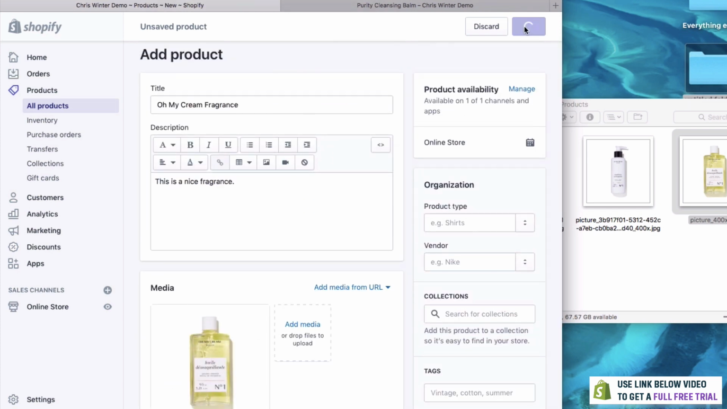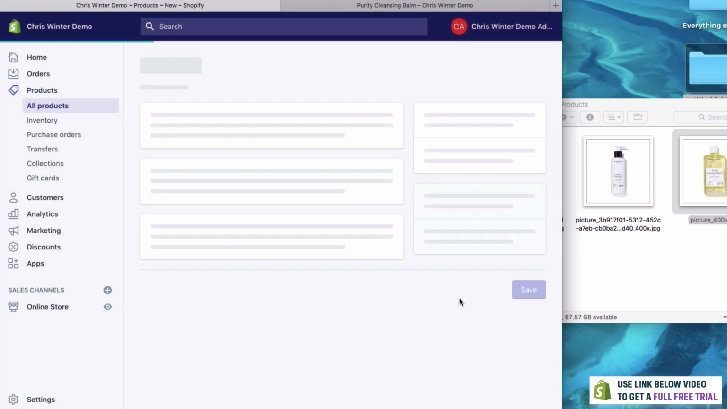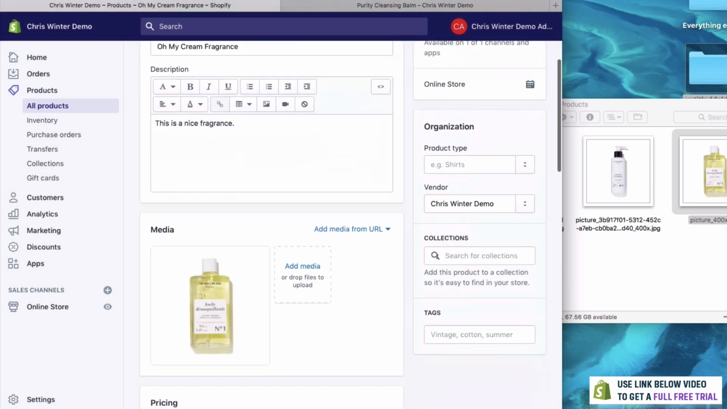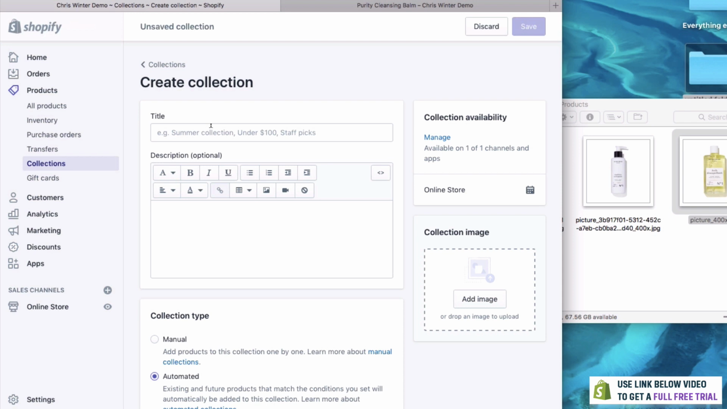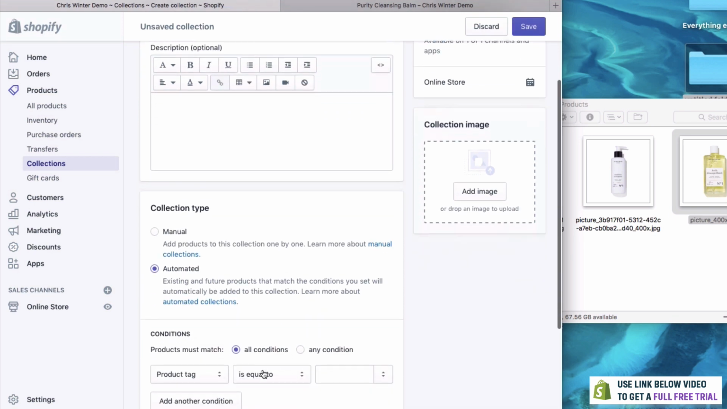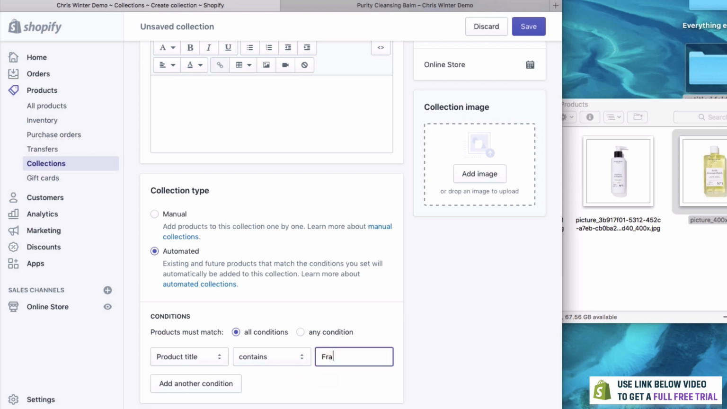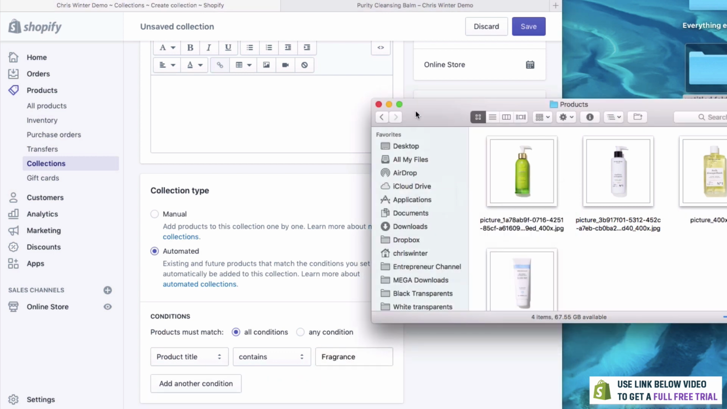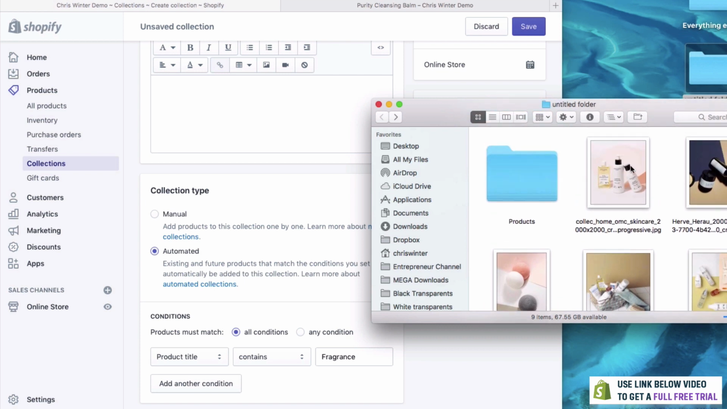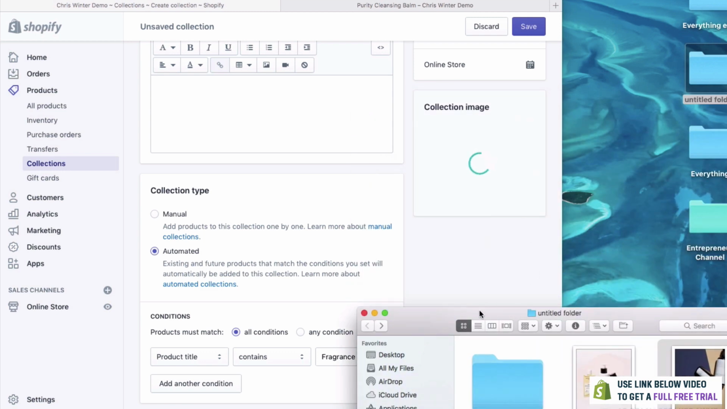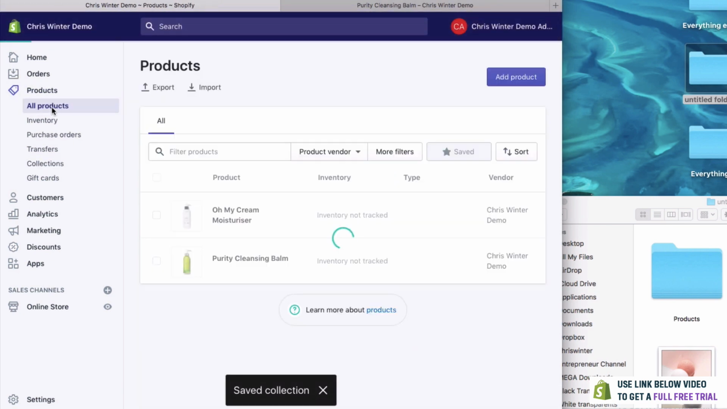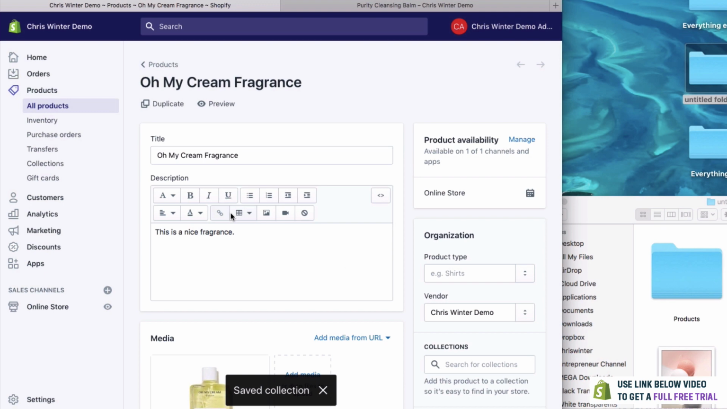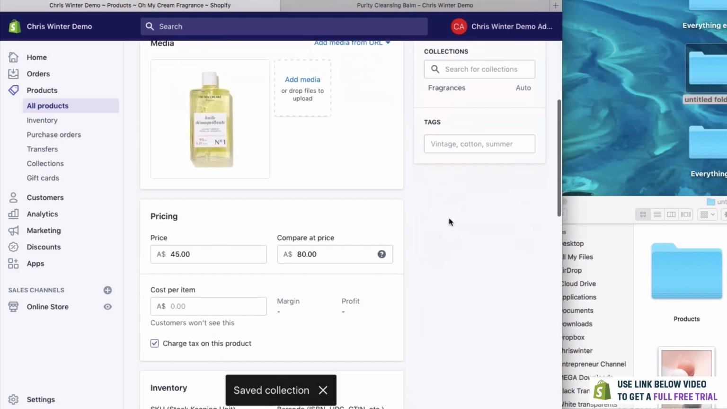Now, as we'll see, this one shouldn't come up in a collection because we don't have one just yet. As you can see, it didn't come in a collection. So let's go back. We'll add a collection. We need one for fragrances. So click Create, Fragrances. And then we'll go to Product Title. It needs to include the word fragrance. We can add a picture for that as well, just in case we need to use that. So let's just use this one here. Click Save, and if we go back to that product now, you can see that it's automatically been added to that collection.